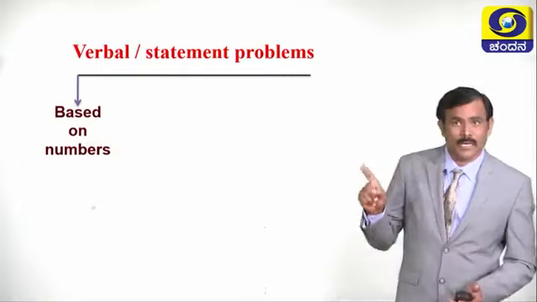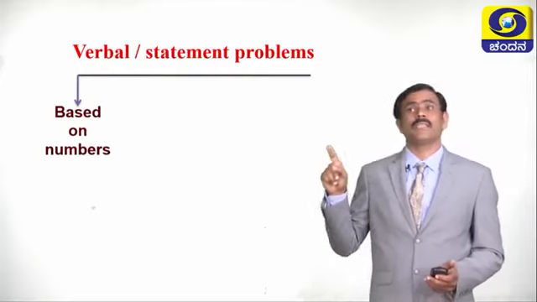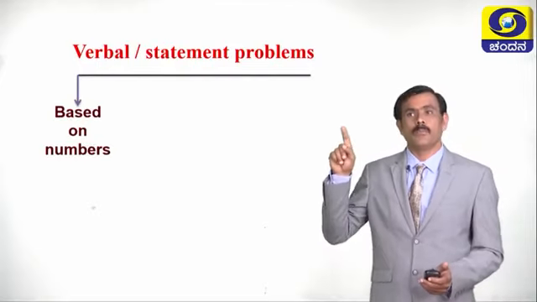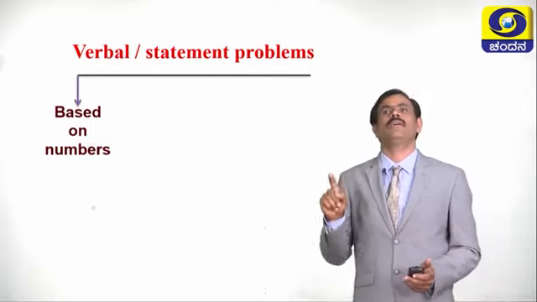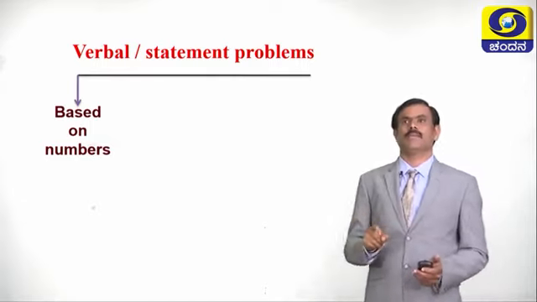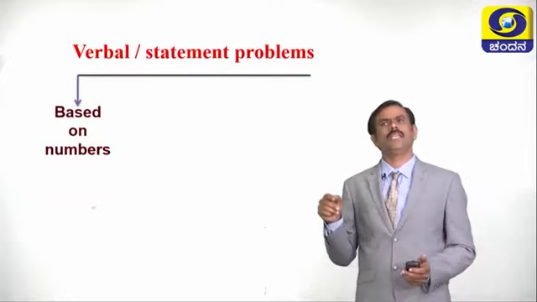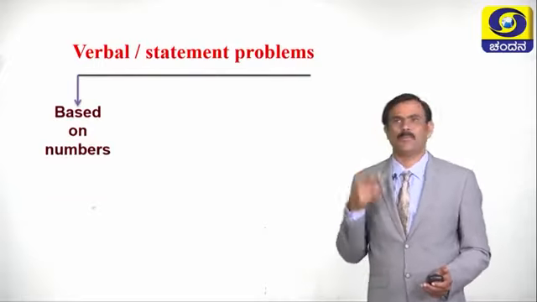Find the numbers. Or sum of the squares of positive natural numbers is equal to 25. Find the numbers. Like this they may ask. Even other types also they can plan.